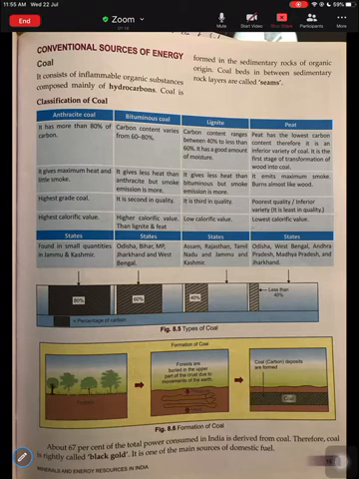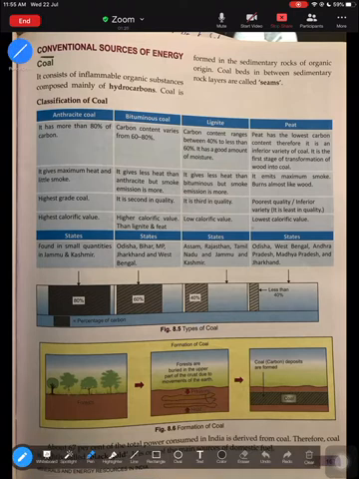Coal comes under a broad category, that is the conventional sources of energy. So we defined what is conventional. Conventional sources are energy sources that are exhaustible in nature, limited or non-renewable. So coal is a conventional source of energy. It consists mainly of inflammable organic substances.